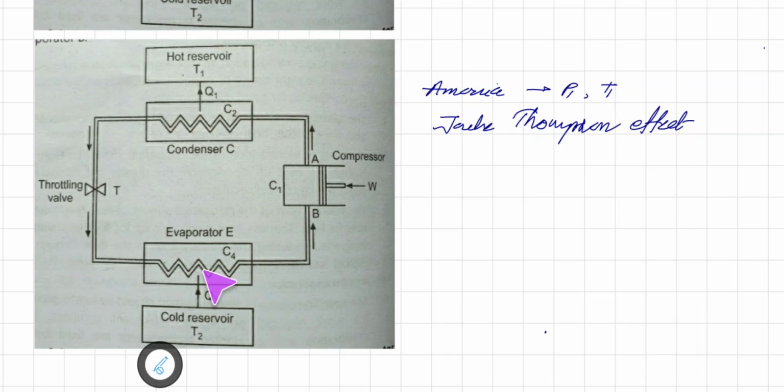As we saw here, liquid turns into gas, again due to pressure gas turns into liquid, and so on. During the heat transfer process in the condenser and evaporator both, the pressure of the refrigerant will be the saturation pressure during the heat absorption or heat rejection.